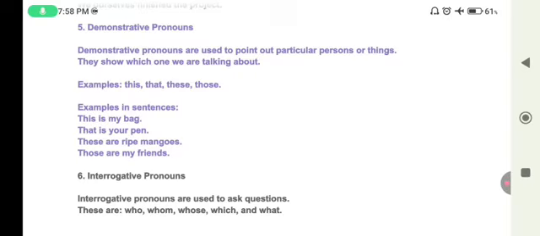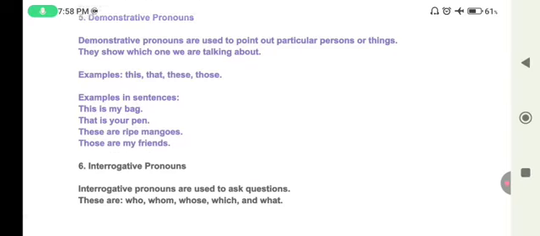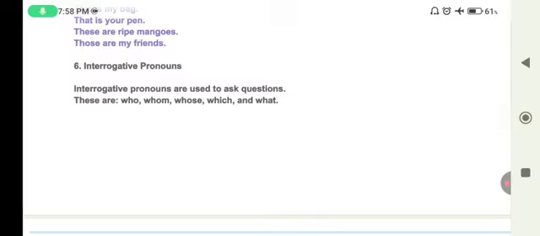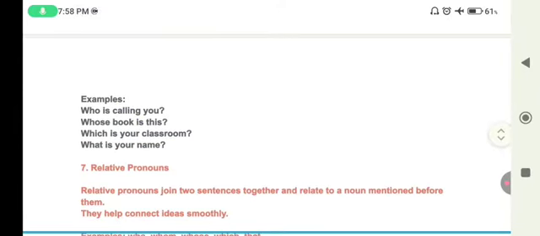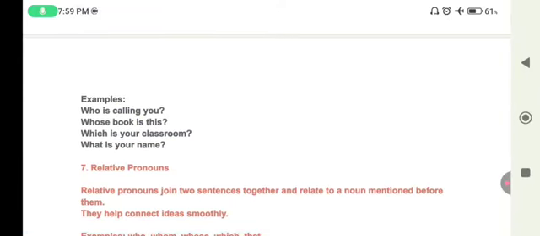This is the fifth one, and the sixth one is interrogative pronoun. Interrogative pronouns are used to ask questions. These are who, whom, whose, which, and what. Let's see examples. Who is calling you?